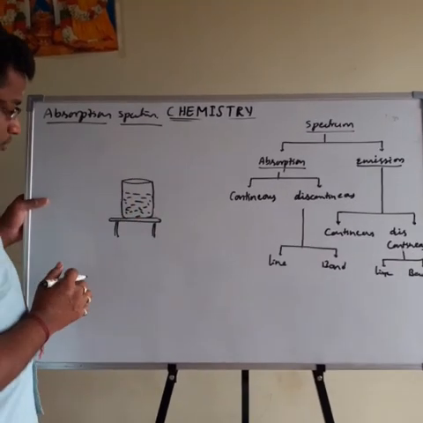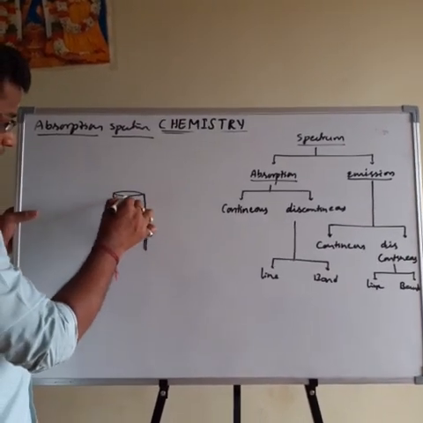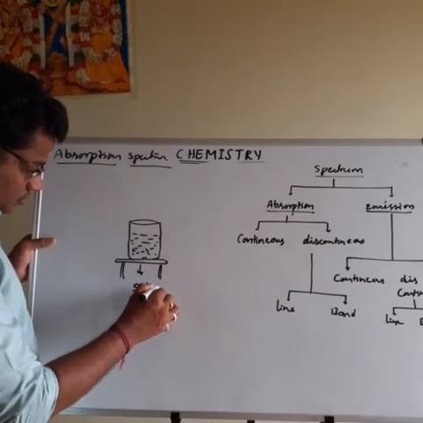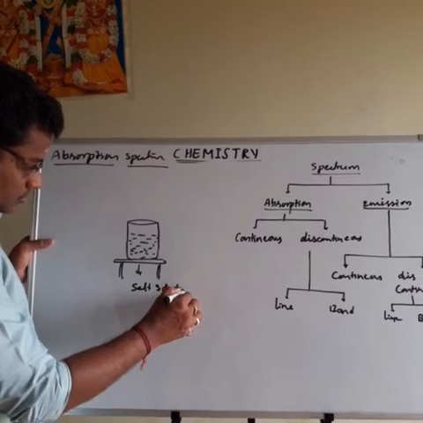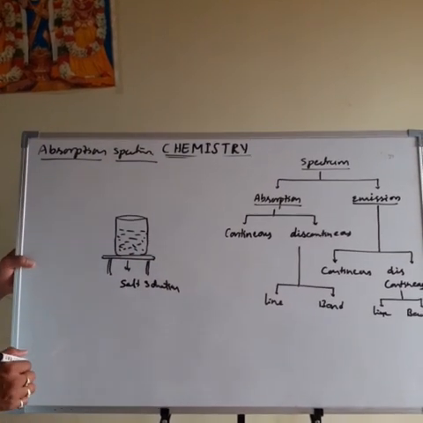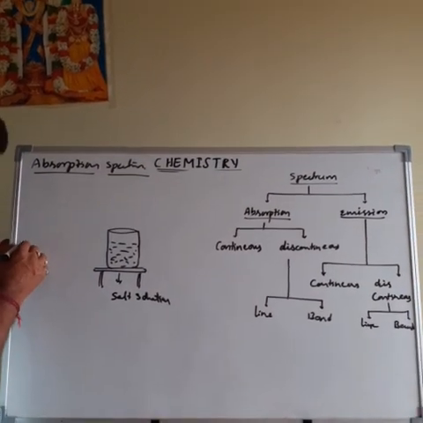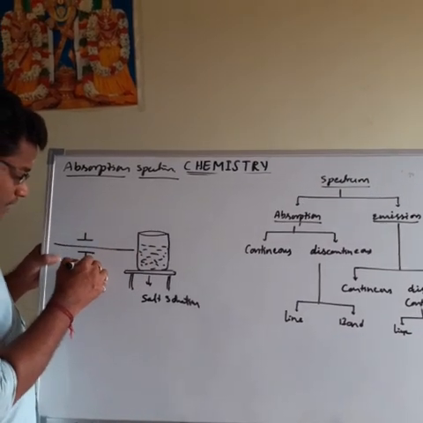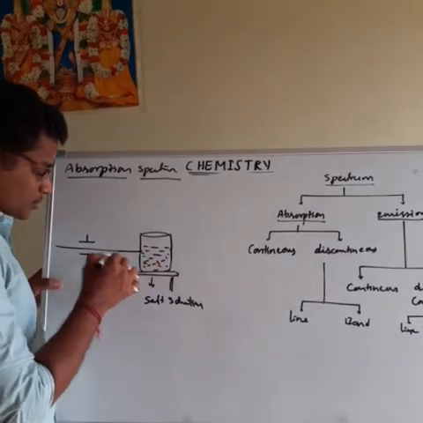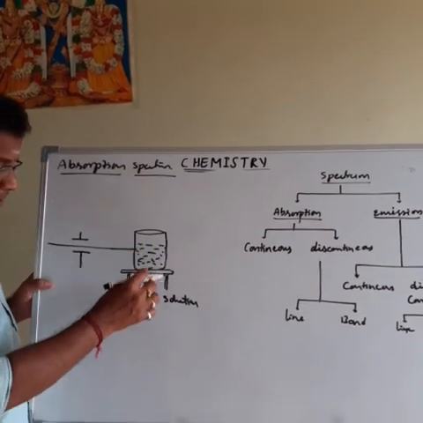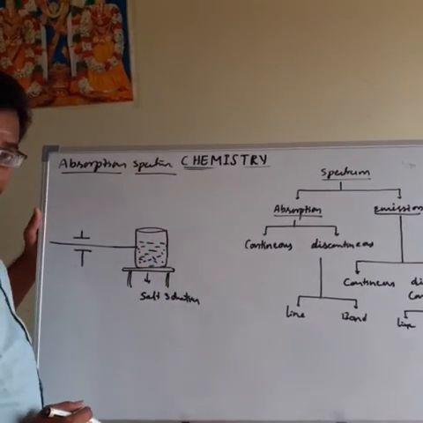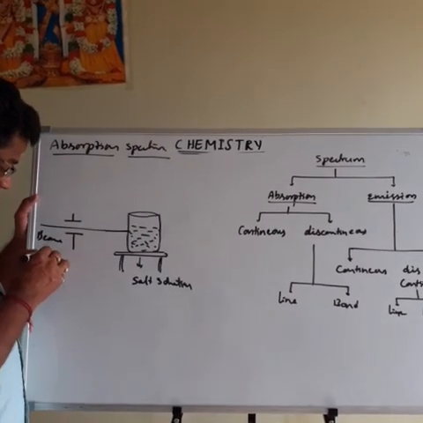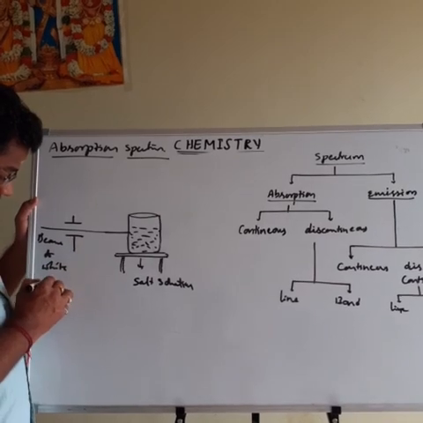Here, for the absorption spectrum, I am taking a glass. It contains a salt solution that is kept on a bench or table. Next, the beam of white light is passed through the solution containing salt particles or sugar particles.